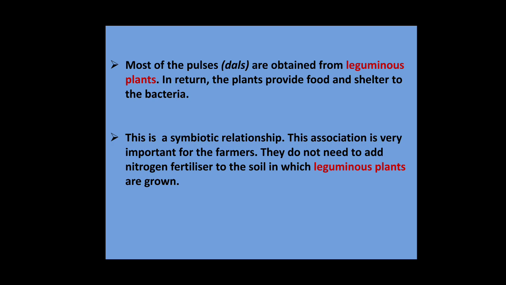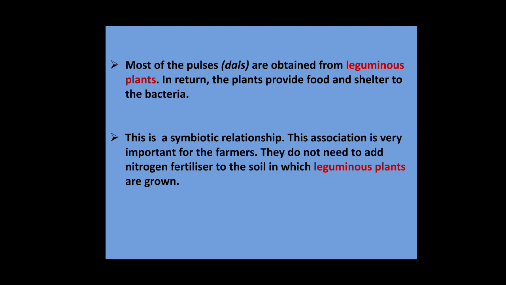This association is very important for the farmers. They do not need to add nitrogen fertilizers to the soil in which leguminous plants are grown, because leguminous plants contain a bacterium called rhizobium. It naturally fixes the atmospheric nitrogen into a soluble form in the soil.